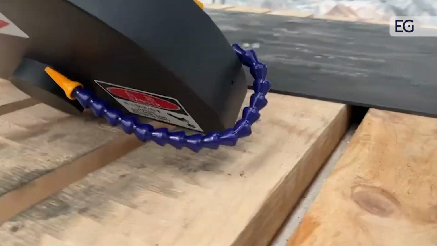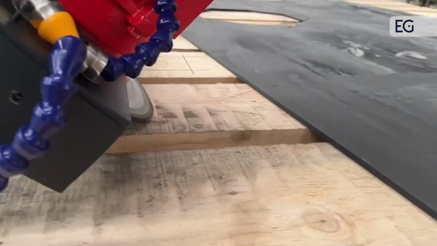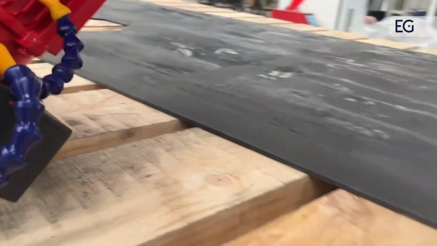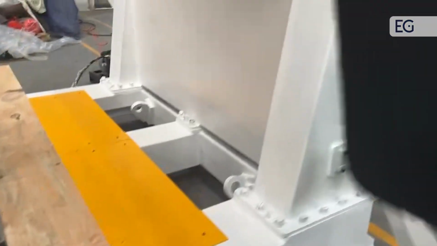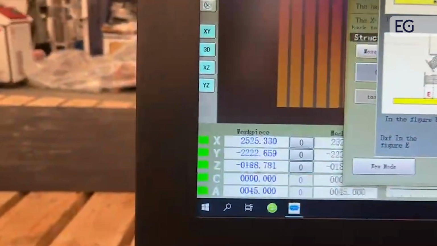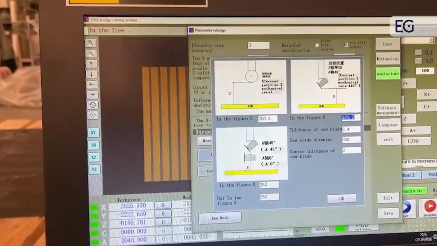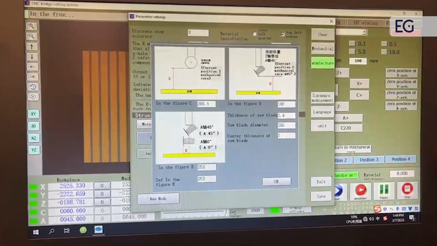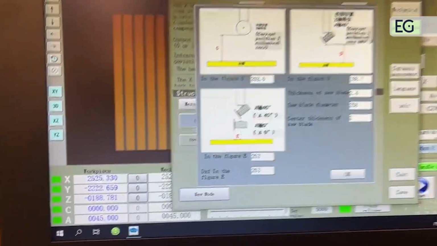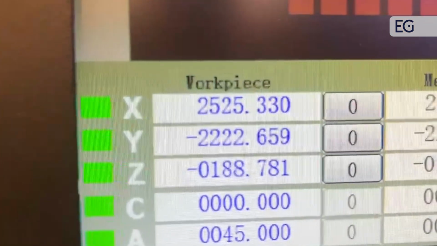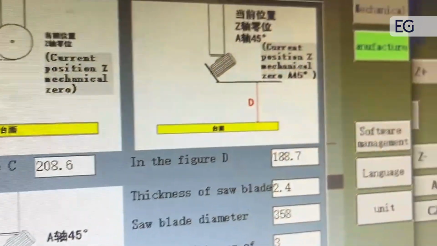Okay, now you notice that. Notice this date, 188. Now we input the same. This date, Z will be same.